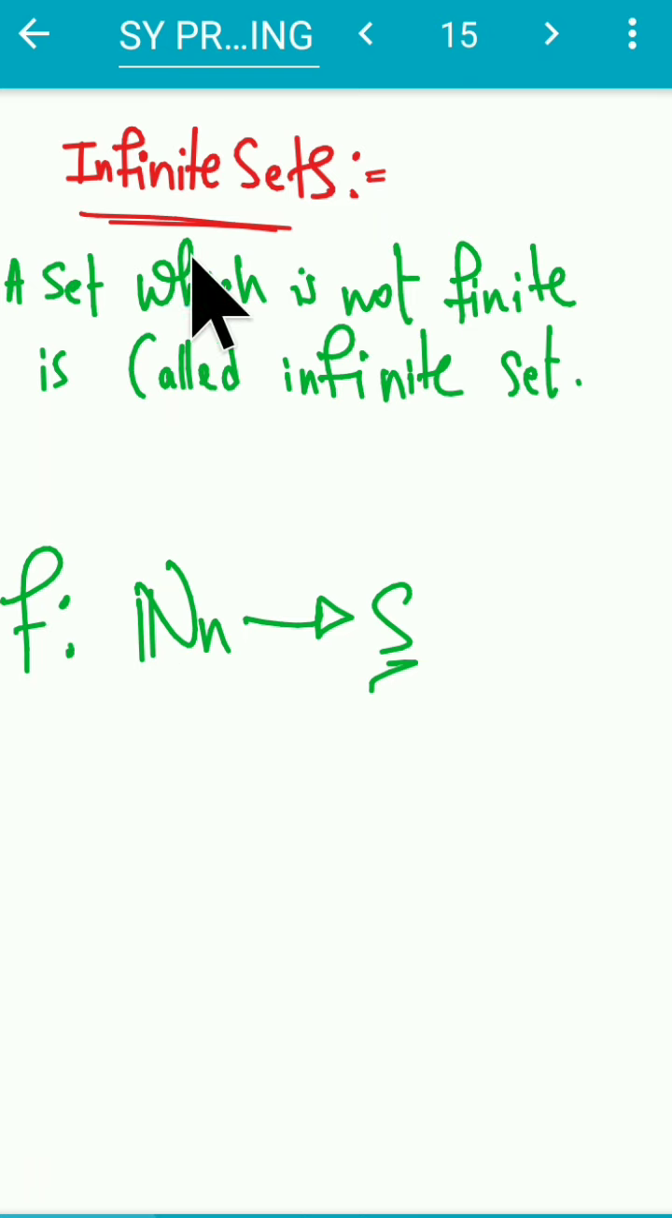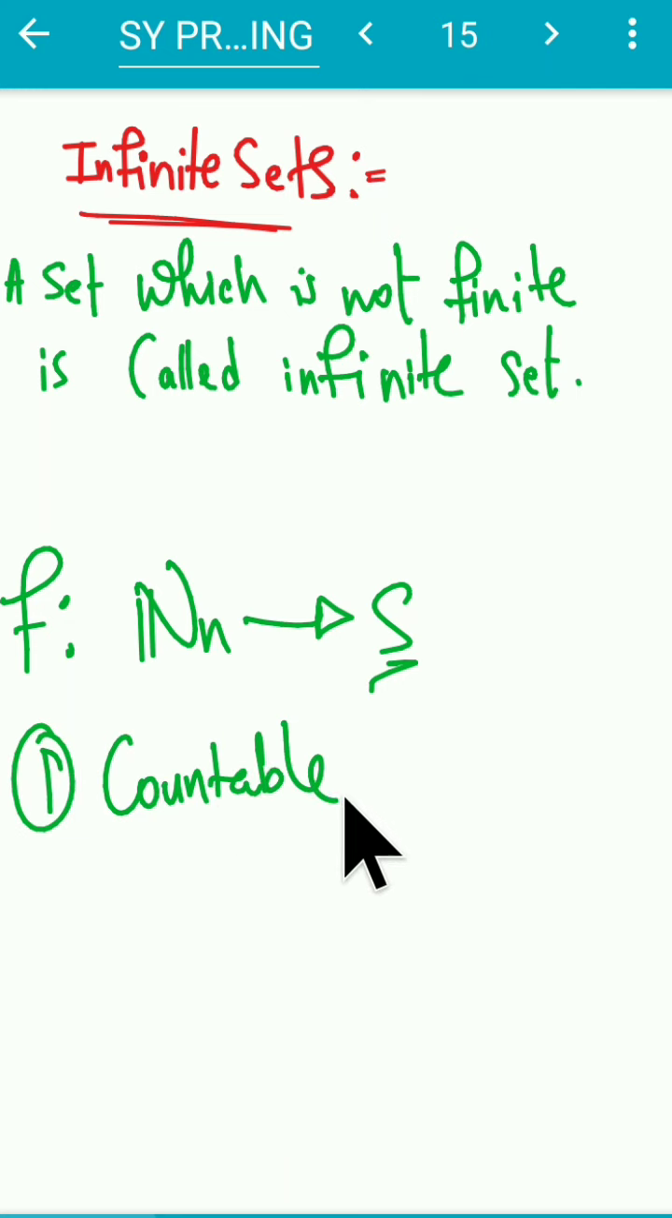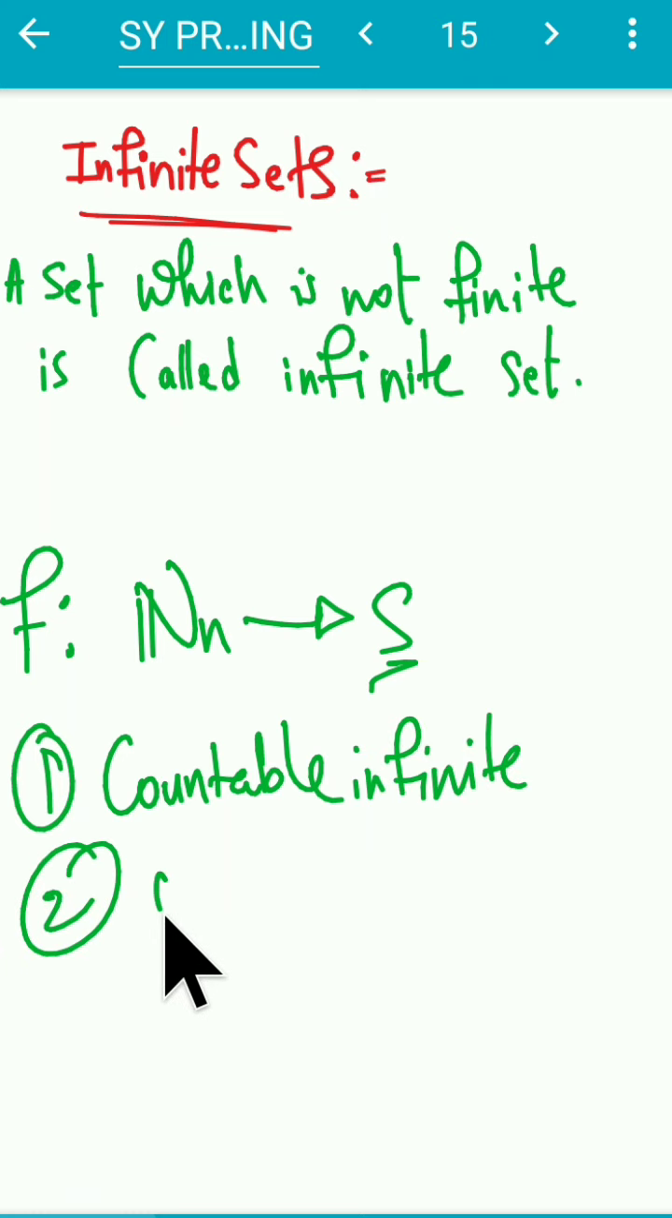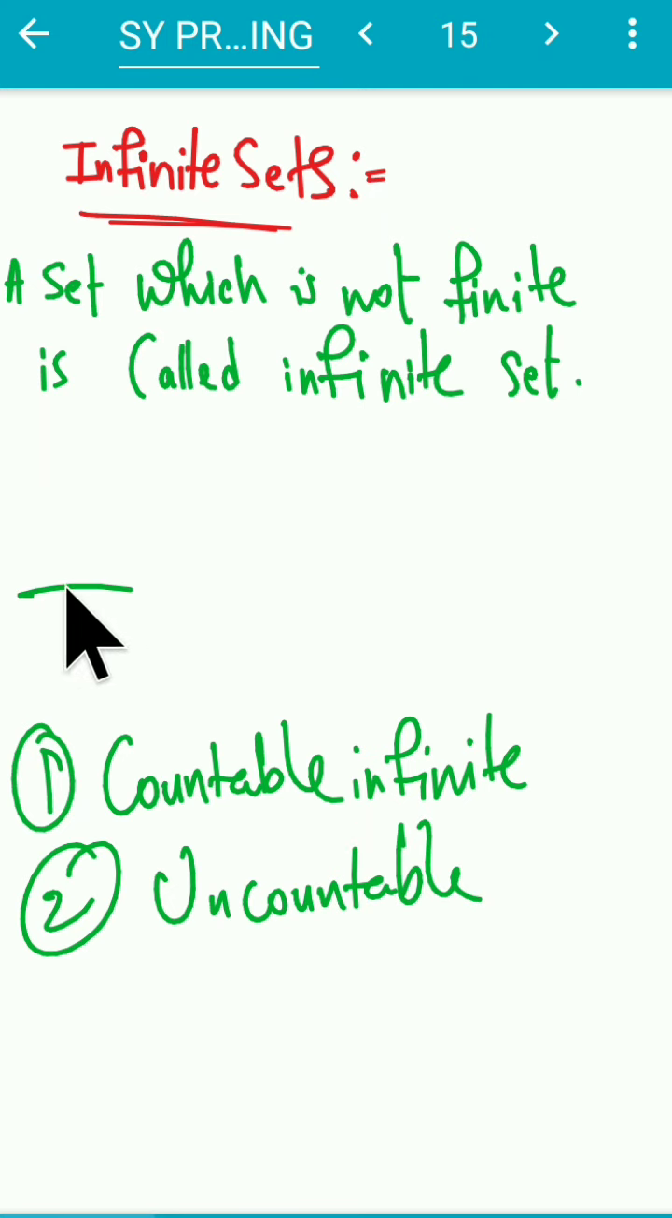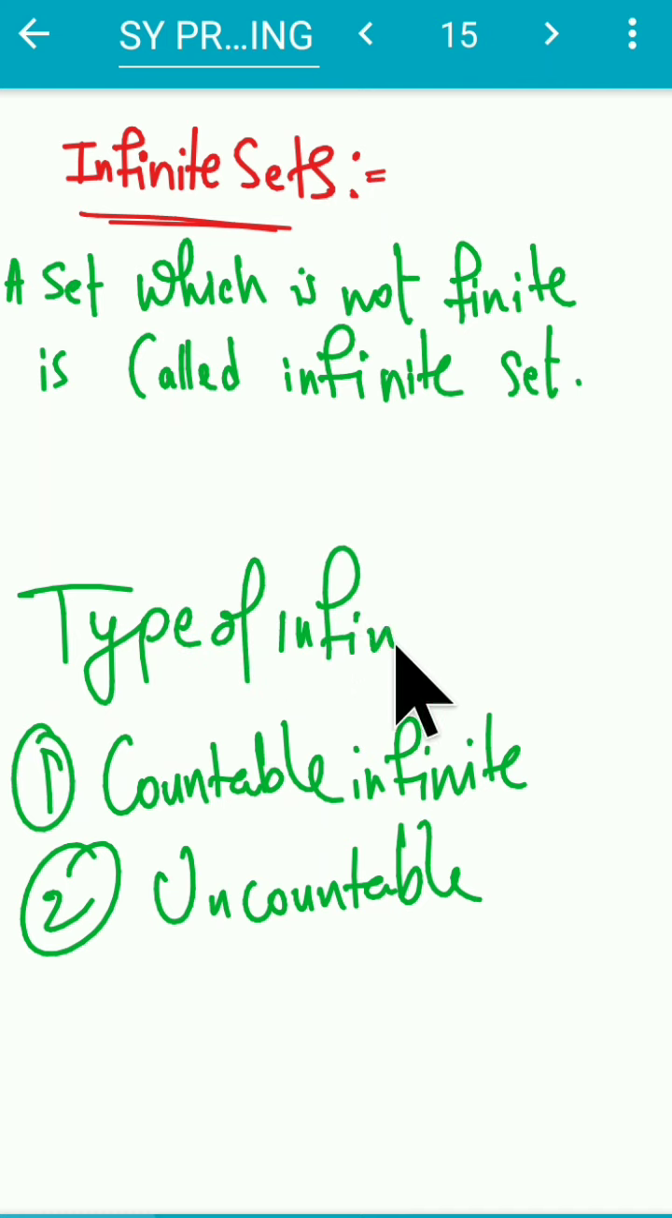Okay, so I know the definition of an infinite set. Infinite sets are mainly of two types. The first type is the countable infinite set, and the other is called the uncountable set. So these are the types of infinite sets. In this video, I will be talking about just an infinite set.